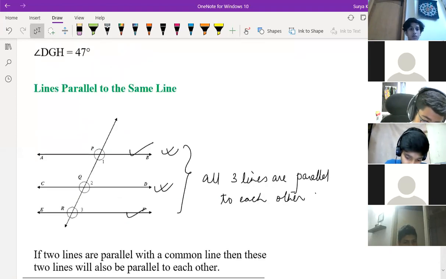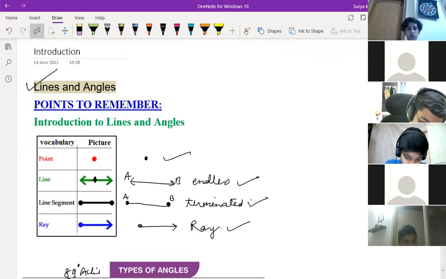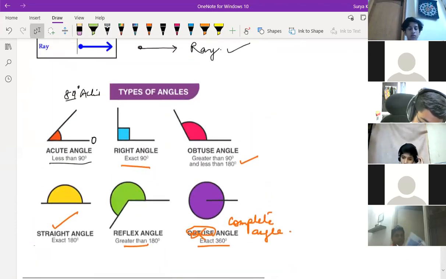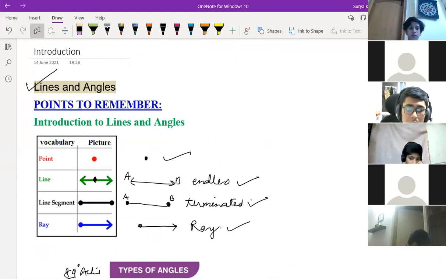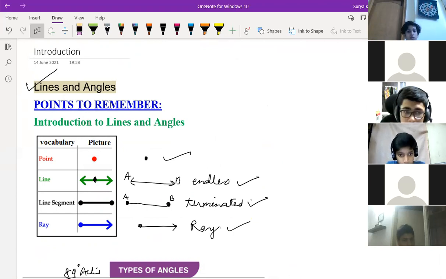That's the end of the concepts of the 6th chapter. Concepts we did. Next class we'll do the exercises. So children, what have we read today? Types of angles, basic concepts of points, lines, rays, right? Mainly we have types of angles. Sai Charan, you tell the types of angles. How many types of angles have you read today? Sir, 6. Okay, tell me. Sir, first one is acute, another is right angle, another is obtuse, and complete angle, reflection.